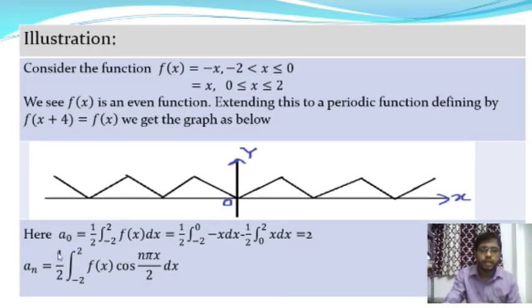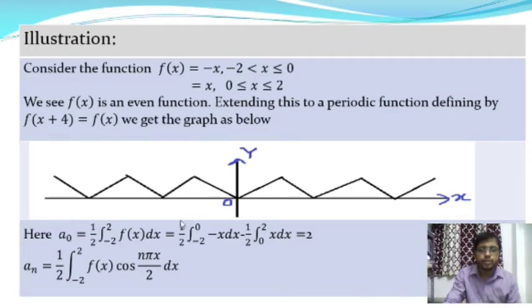So here a0 is equal to 1/2 into integration over -2 to +2 f(x) into dx. The function f of x is an even function, and this function is defined as well as integrable in the interval -2 to +2. So by the properties of an even function, the integral value will be changed, and it will be 1/2 into integration over -2 to 0. In that interval the functional value is -x, and in the interval 0 to 2 the functional value is x.